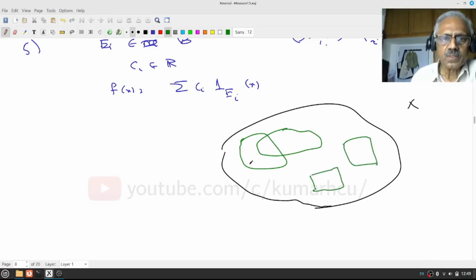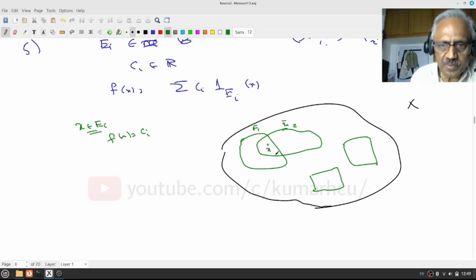Right. So what does it mean? If x belongs to one E_i, that means f of x must be c_i, right? But notice that this may be my E1, this may be my E2, and my x may be in both.